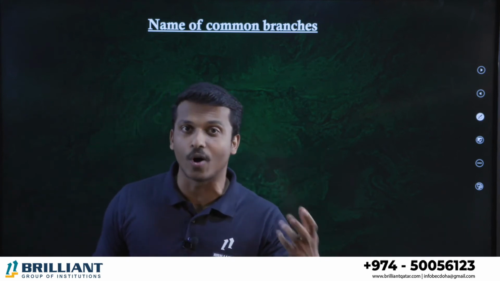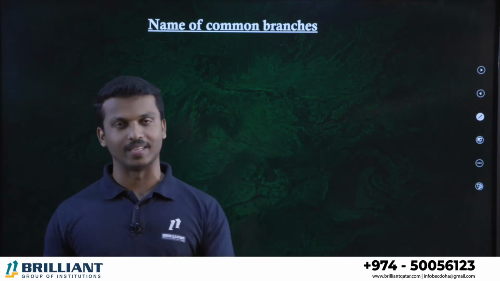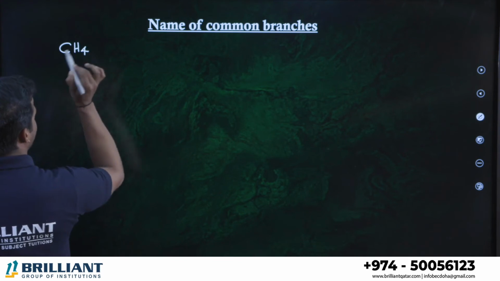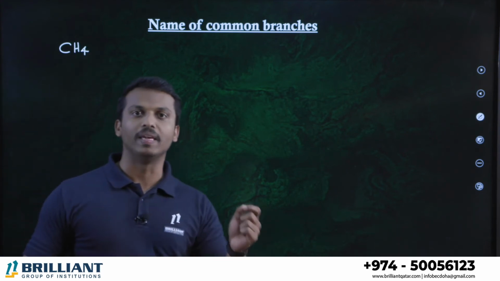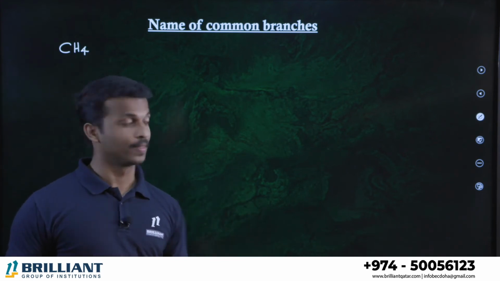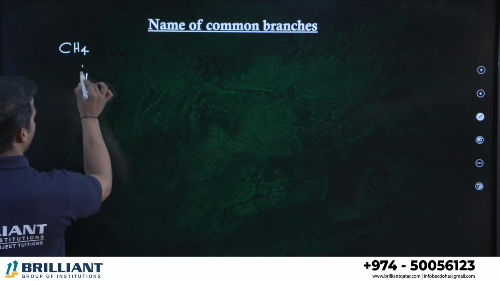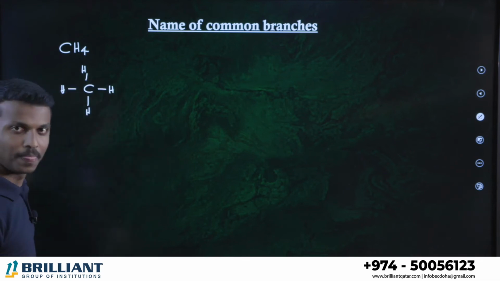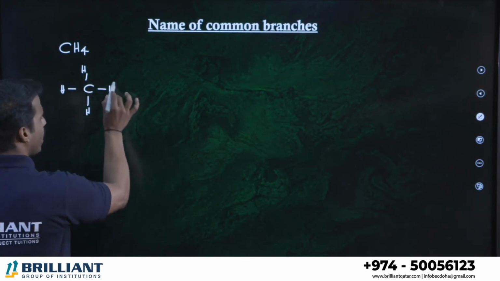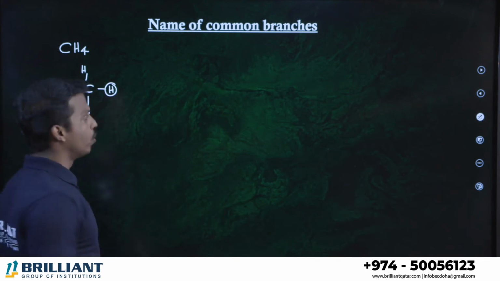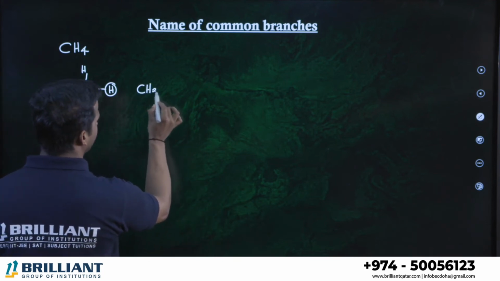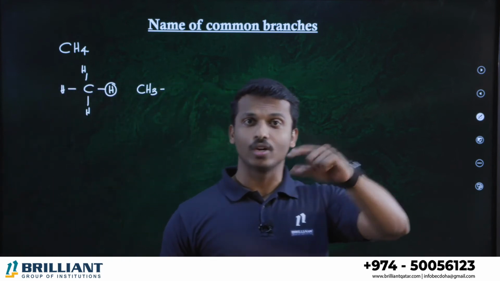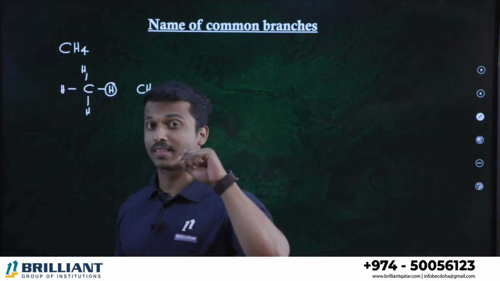According to IUPAC nomenclature, what's the name for different branches? Dear all of you, you know the simplest compound we discussed, CH4, that is called methane. What is CH4? One carbon connected to 4 hydrogen. In methane, if one hydrogen is lost from the system, what is existing? CH3, right? From the CH4 methane molecule, when one hydrogen is lost, we will call it methyl.